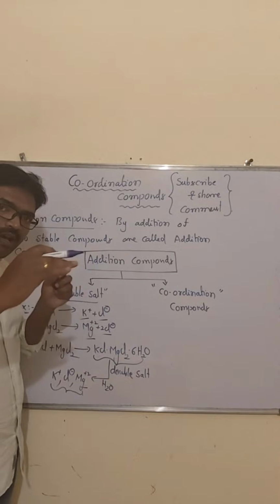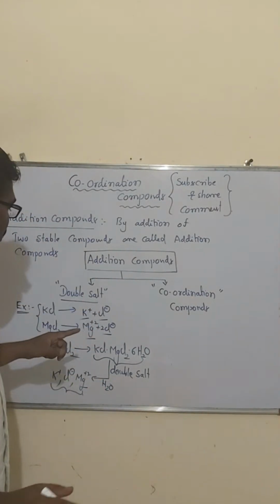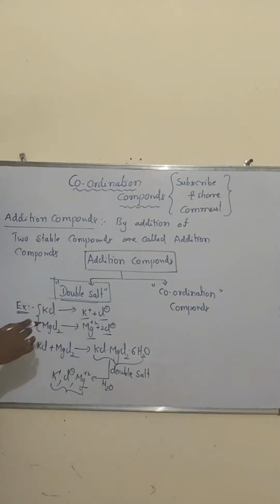So before and after the formation of the double salt, the identity of the ions is never lost. Such compounds we call double salts.